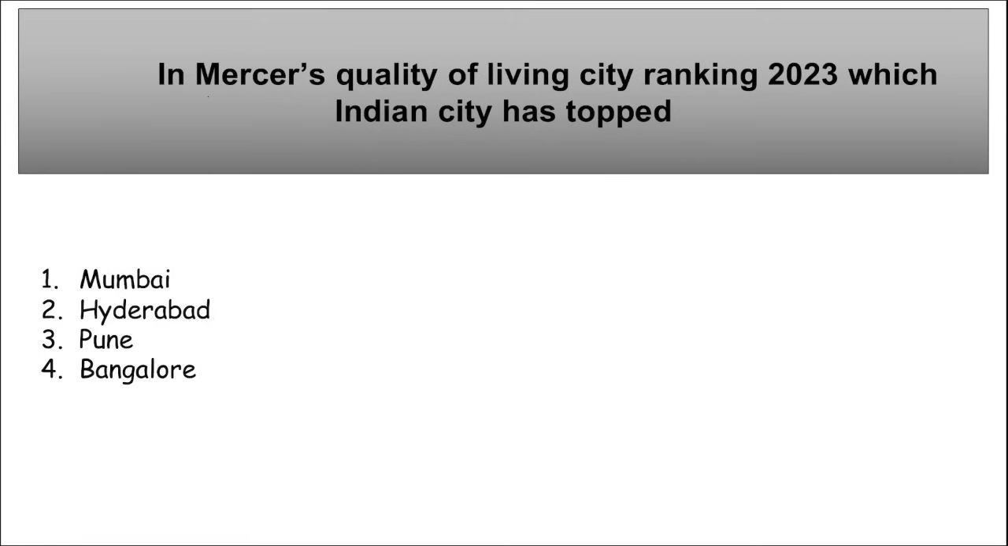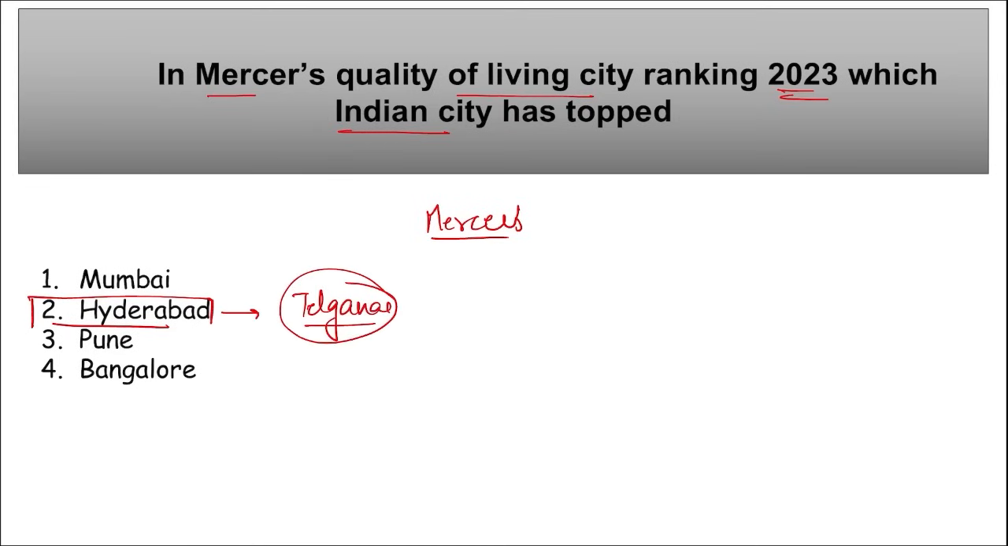Now let's move to some revision current affairs that will be beneficial for your learning. In Mercer's Quality of Living City Ranking 2023, which Indian city has topped this ranking? In this, remember India's Hyderabad city, and Hyderabad is the capital of Telangana. Right? This city has secured the top position for the 6th time, and they have emerged as the best Indian city for the 6th time.